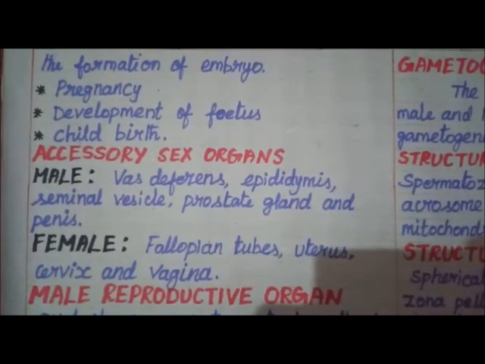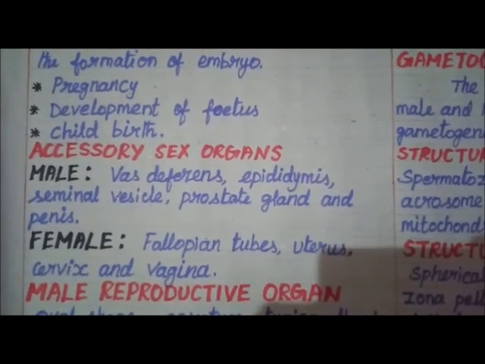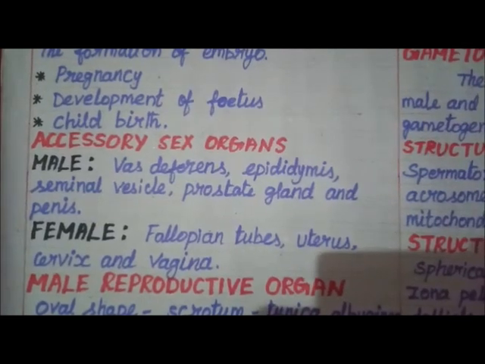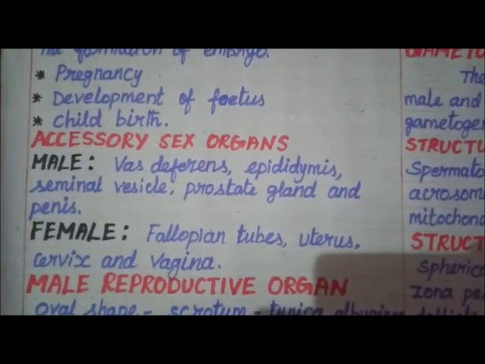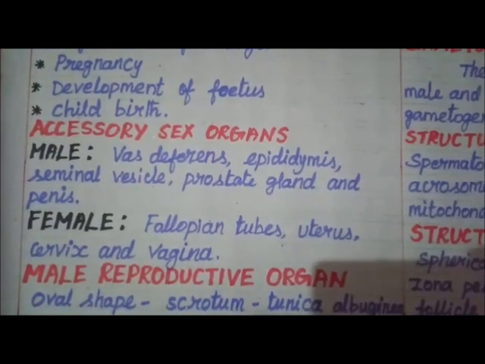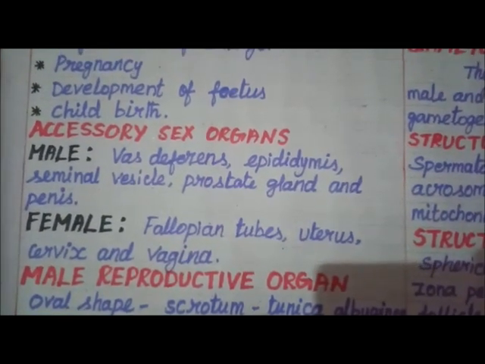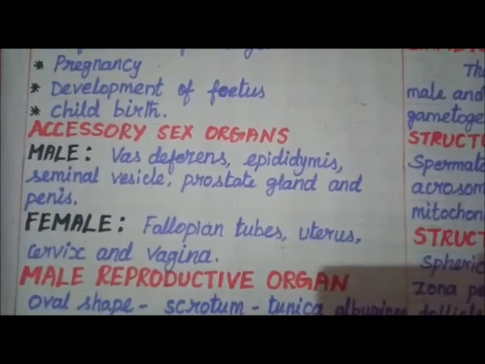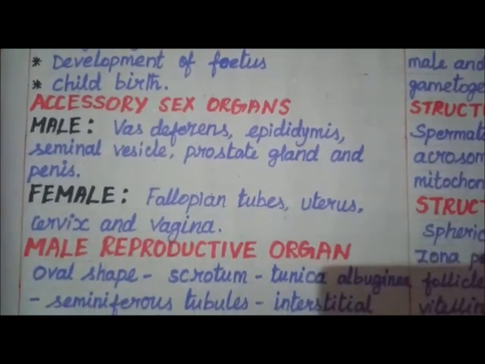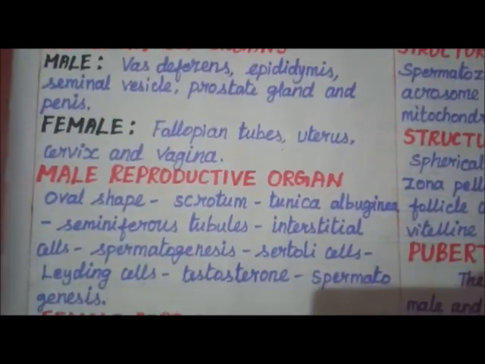Next topic is accessory sex organs. In male: vas deferens, epididymis, seminal vesicle, prostate gland and penis. In female: fallopian tubes, uterus, cervix and vagina. Male reproductive organ.